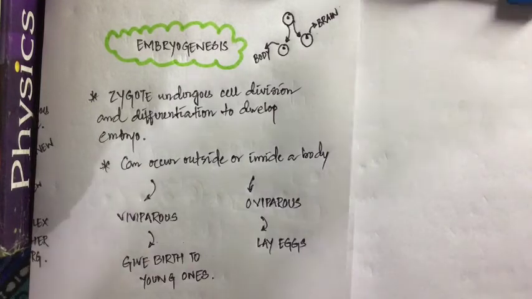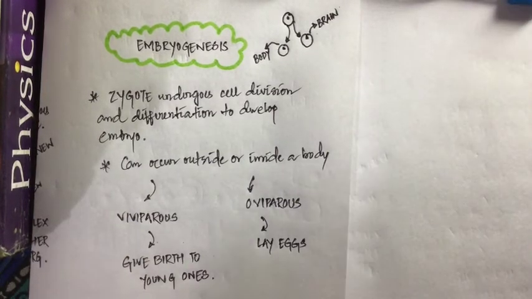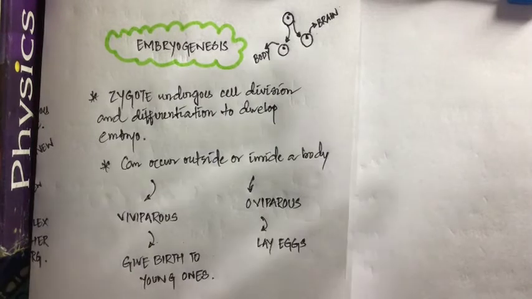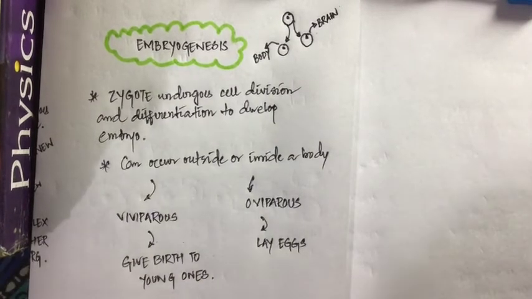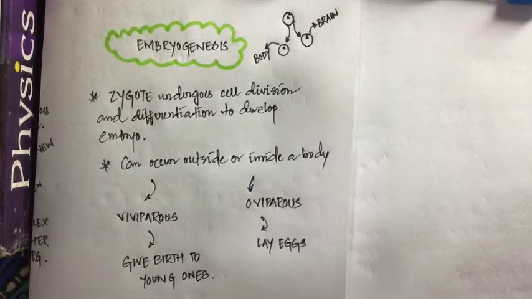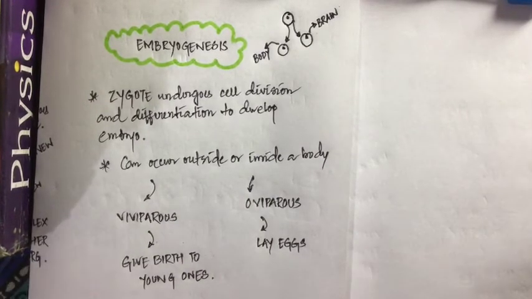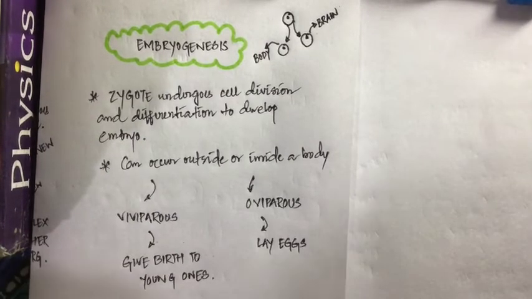Clear? Now this particular development of a single cell zygote into an embryo can either occur outside the body or it can occur inside the body. Try to understand. Chicken lays eggs, right? So once it lays eggs, what is the egg? Egg is nothing but the zygote, which is protected inside a hard calcium containing covering. That single cell now divides and divides and divides, and then it differentiates and it produces a small chick out of it, right? That means the development is occurring where? It is occurring outside the body.